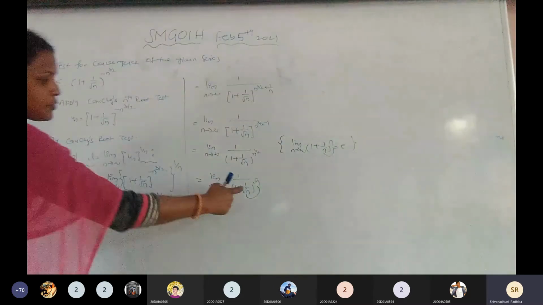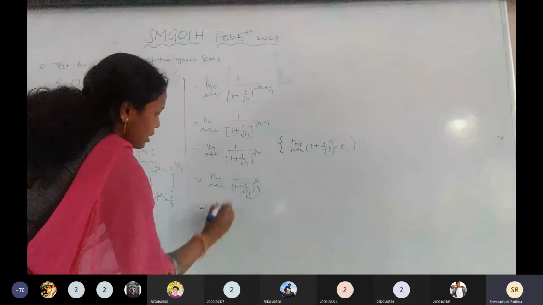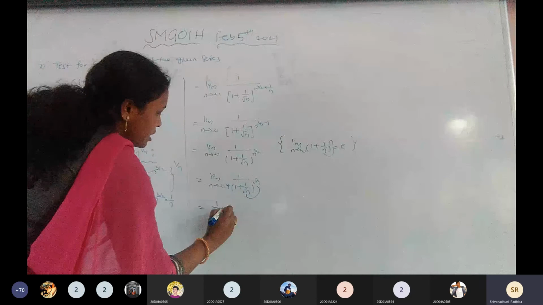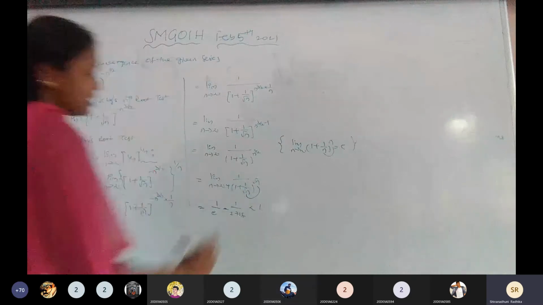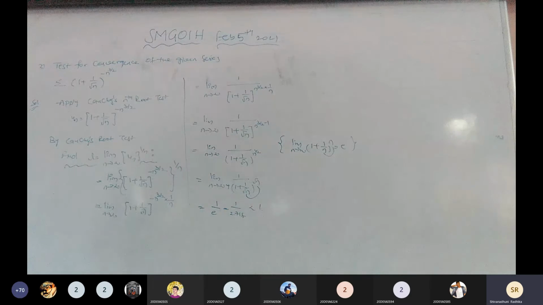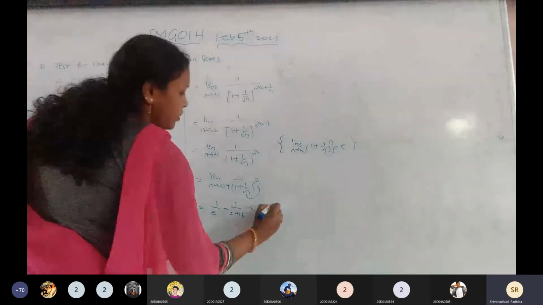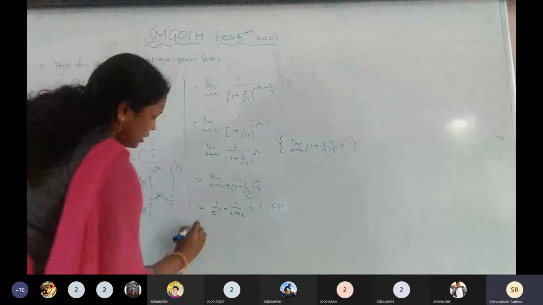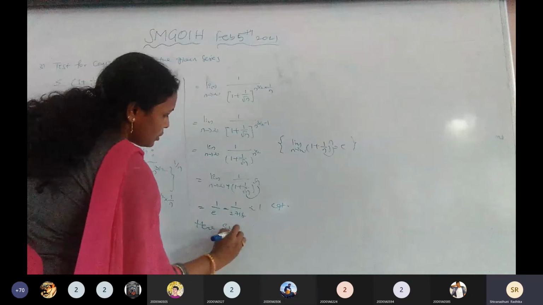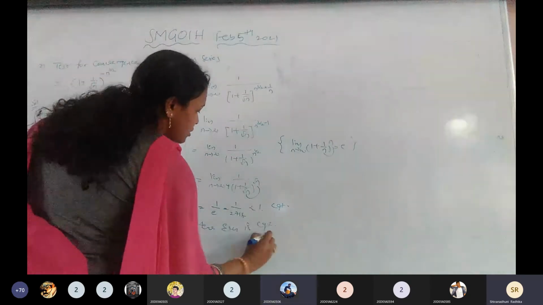So this formula gives 1 by e, which is 1 by 2.718, always less than 1. Less than 1 is convergent. Hence, summation un is convergent.